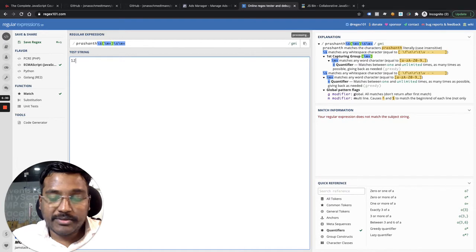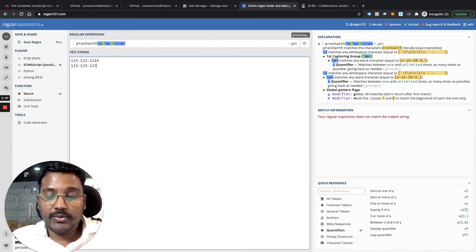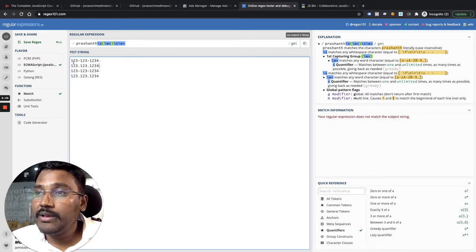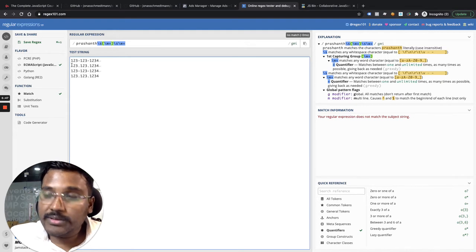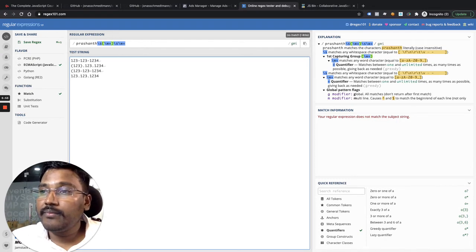Now, sometimes people write numbers like this: 1, 2, 3, 4 number. 1, 2, 3 hyphen 1, 2, 3 hyphen 1, 2, 3, 4. Okay. 1, 2, 3 dot 1, 2, 3 dot 1, 2, 3, 4. Sometimes people write it like that, or some people put the first part in brackets, or they give a dot. Right. So what do I do? I have to write a pattern.